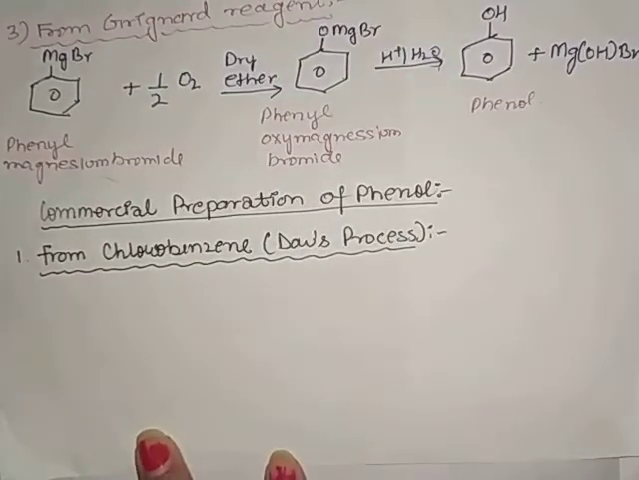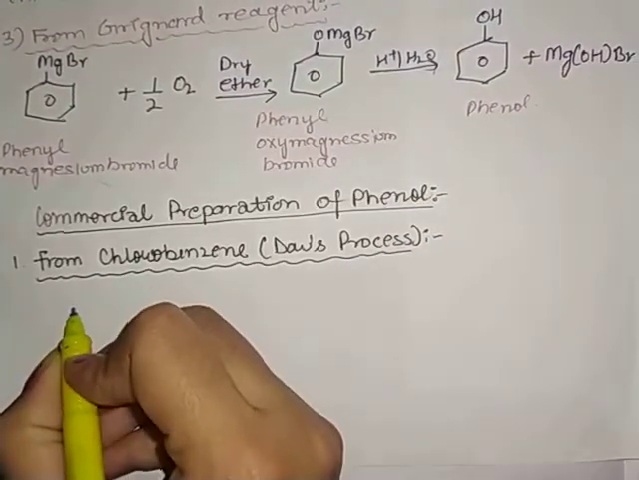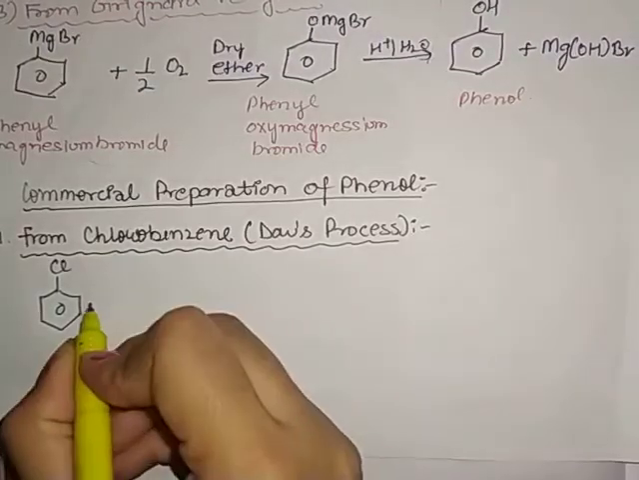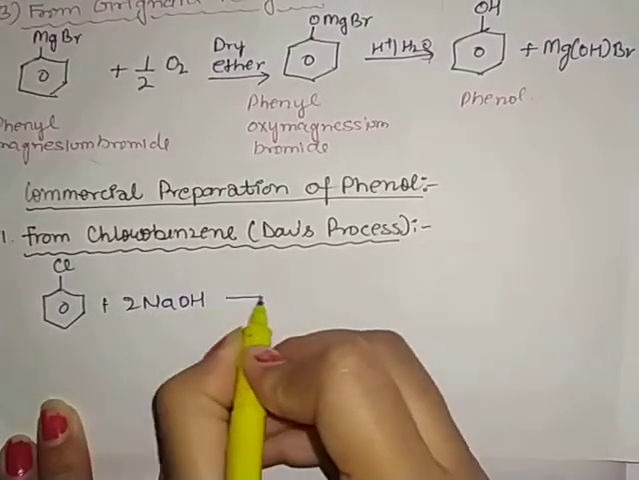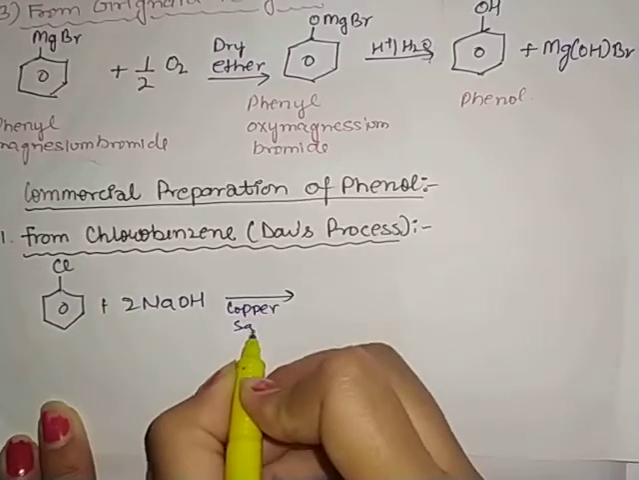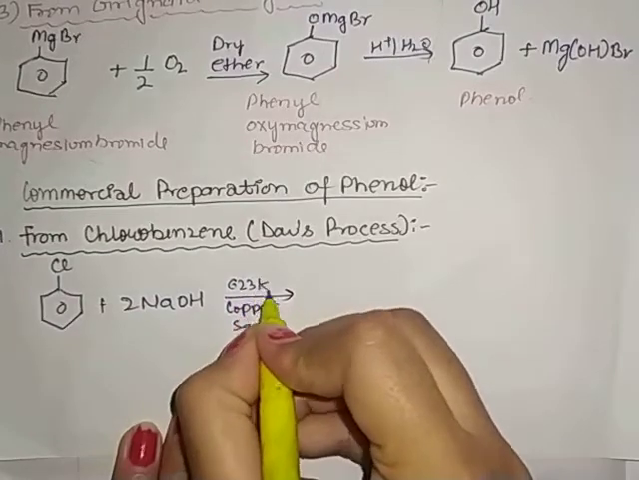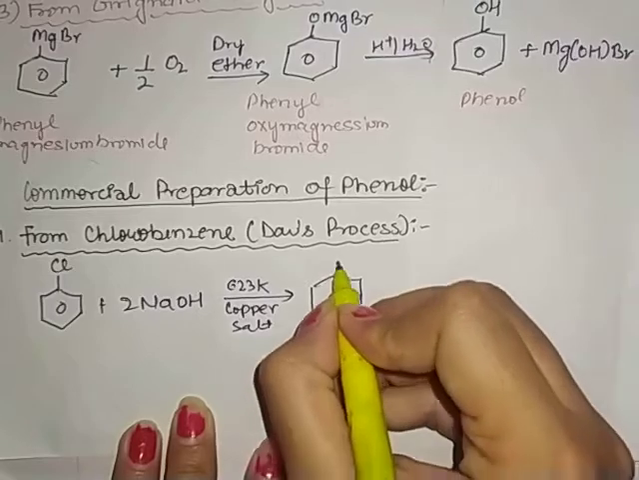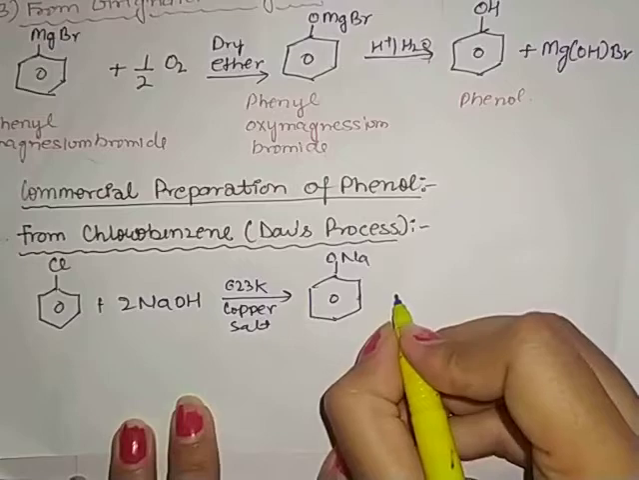Now, if we are taking chlorobenzene here and treating this chlorobenzene with sodium hydroxide, that is NaOH, in the presence of copper salt, what will happen? At 623 Kelvin temperature, sodium phenoxide is first formed, that is ONa, which we already discussed, sodium phenoxide.